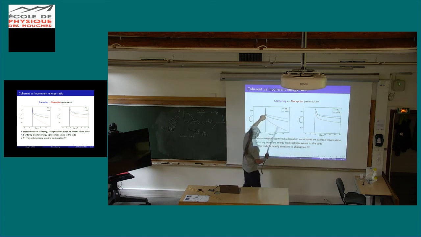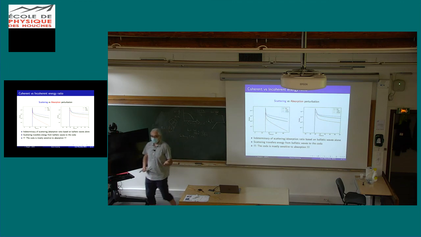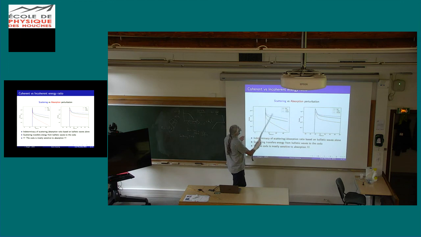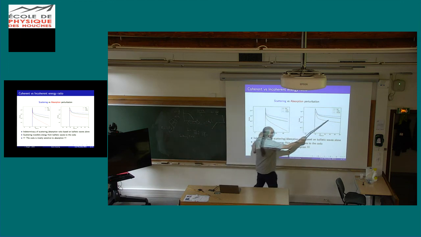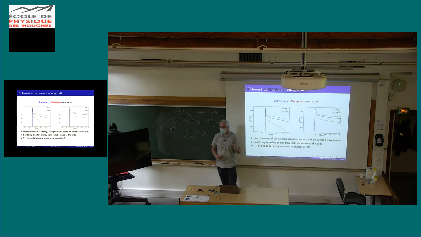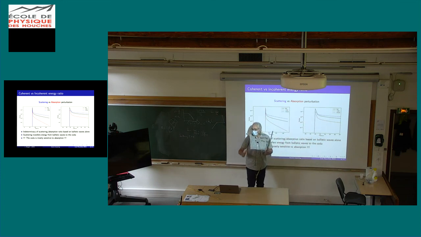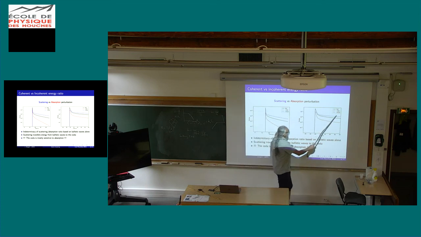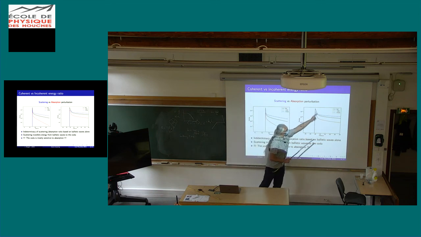Now, if I look at the relative amplitude between this peak and the energy that I have in the coda, then it's obvious that I can make the difference between the two. So this is how the separation works. What matters is really the ratio between this peak and the amplitude of your coda. You see that the absolute amplitude of the coda increases, of course, when I increase the scattering, but this is really not relevant. What is really relevant is the ratio between this peak and this level here, because this level here can be changed by anything. It can be changed by the size of the source. So it's only the ratio that matters.